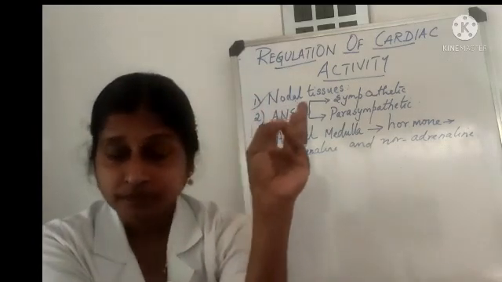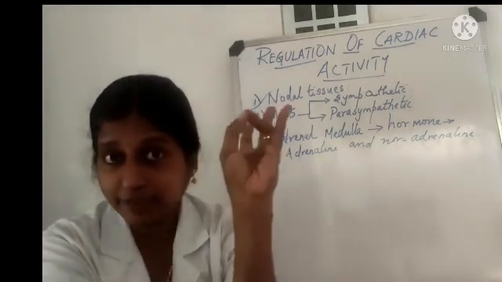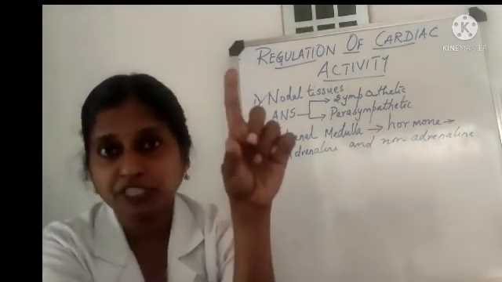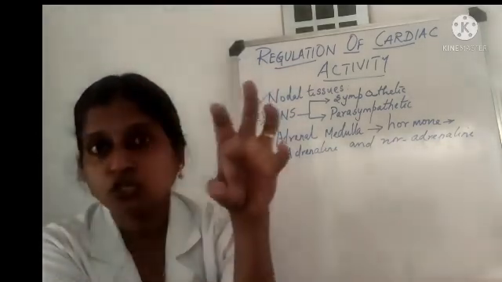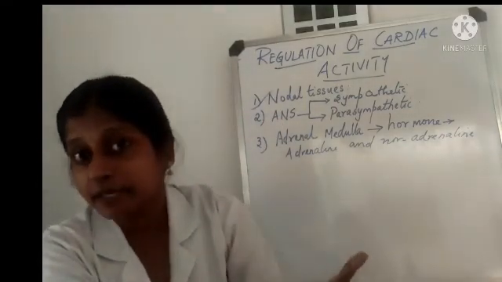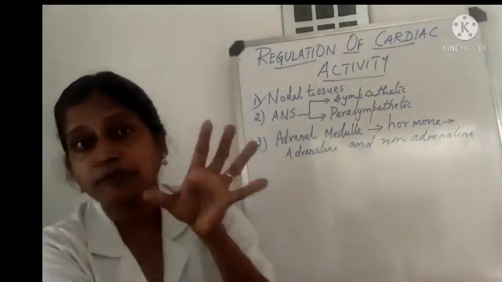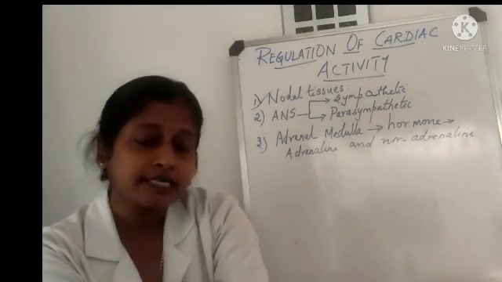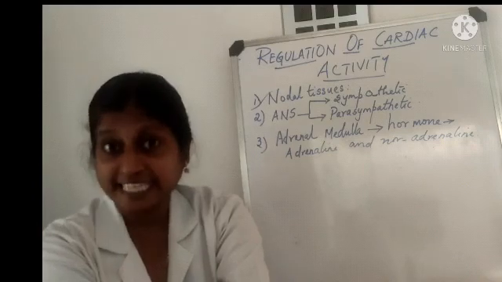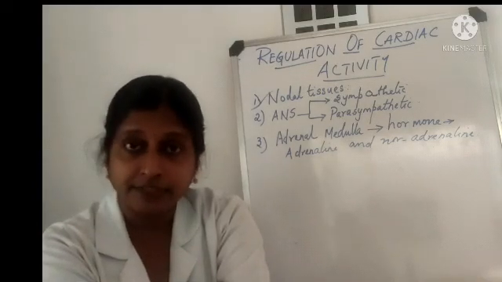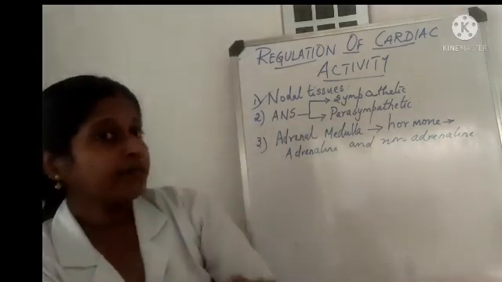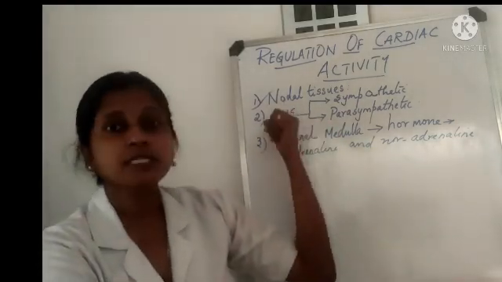There is SA node, then there is AV node, then AV bundle. Thereafter, you can find what? The Purkinje fibers. So, these tissues are generating action potential, they are generating electric impulse, and they are controlling the contraction and expansion of the heart, isn't it? So that is one way by which the heart is controlling itself, its activity, cardiac activity. So the first one is the nodal tissue. Hope so it's clear. The second one you are seeing, it's autonomic nervous system.